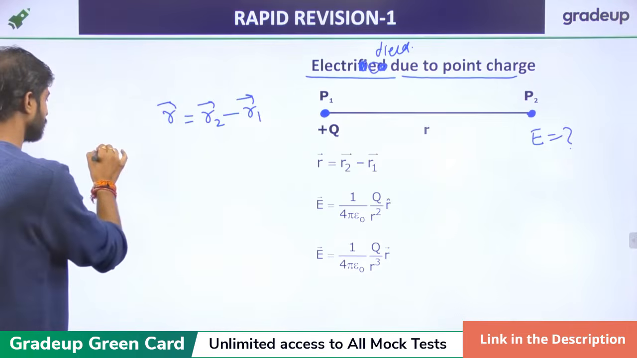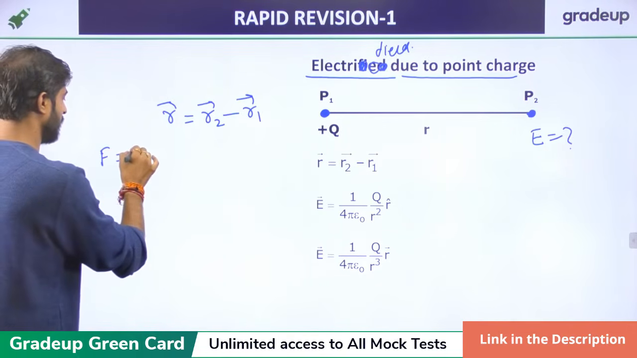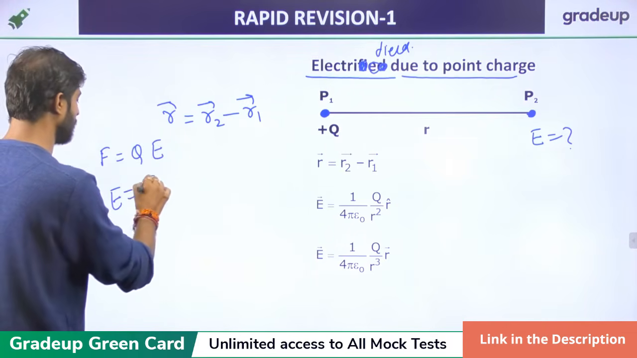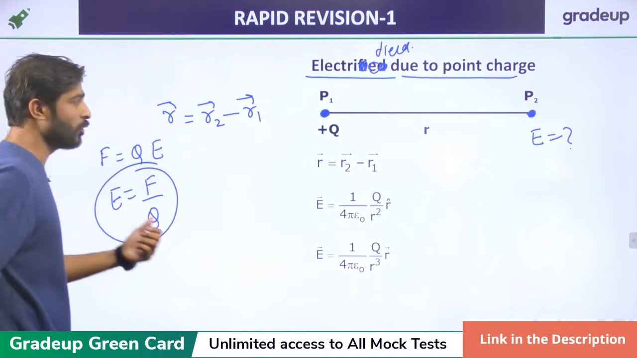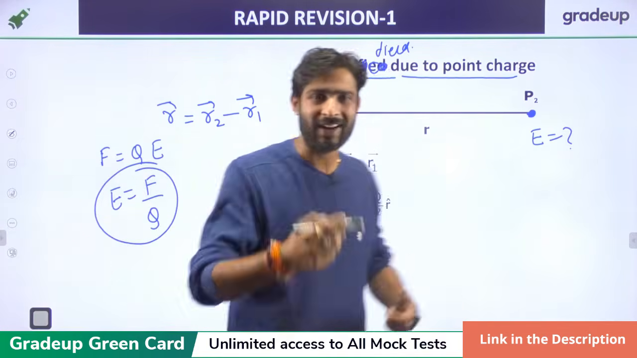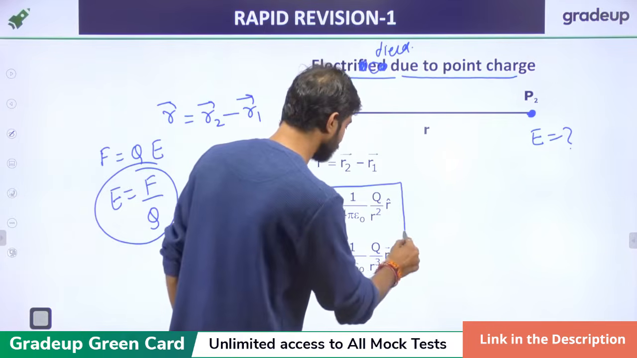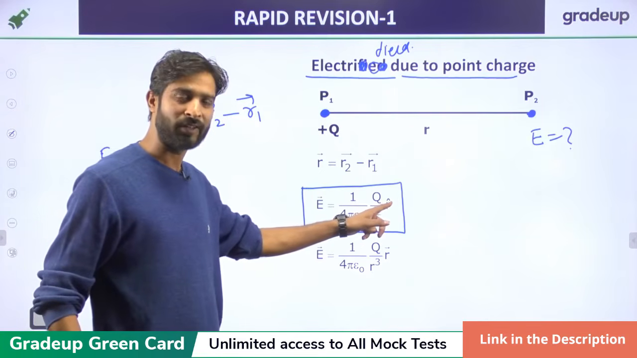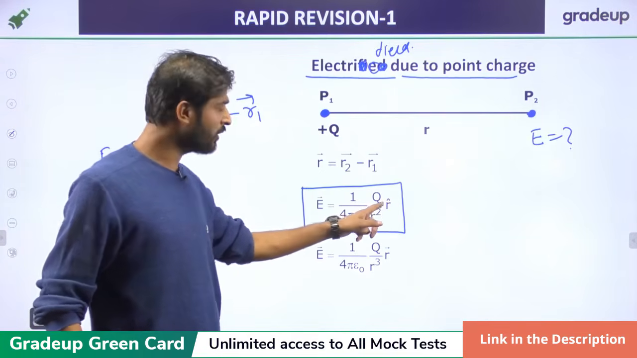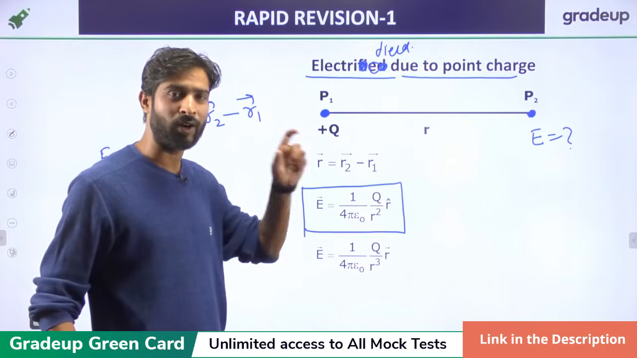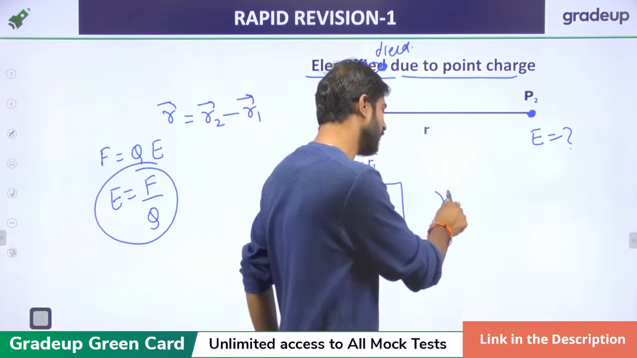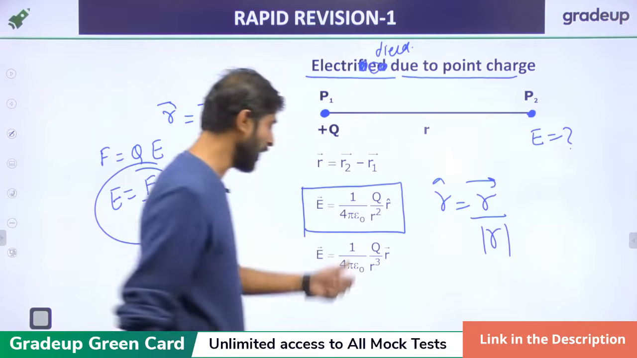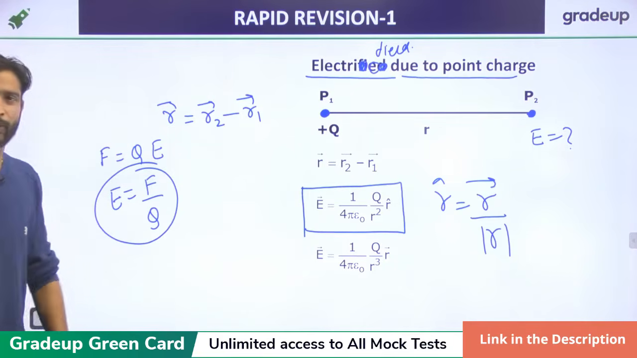Now F equals QE. If you want to calculate E, it is just F upon Q. So we remove one Q from F, and you get the electric field. In the electric field I write only one charge, Q upon R square, times R cap, the unit vector of R. If I write the direction in the form of a vector, then R cap is again R vector upon the magnitude of R. So we get this formula.